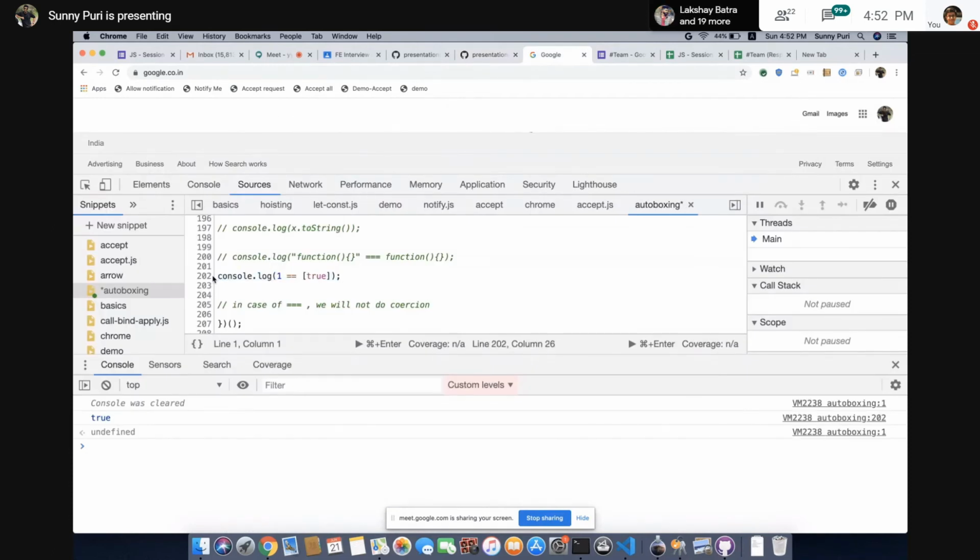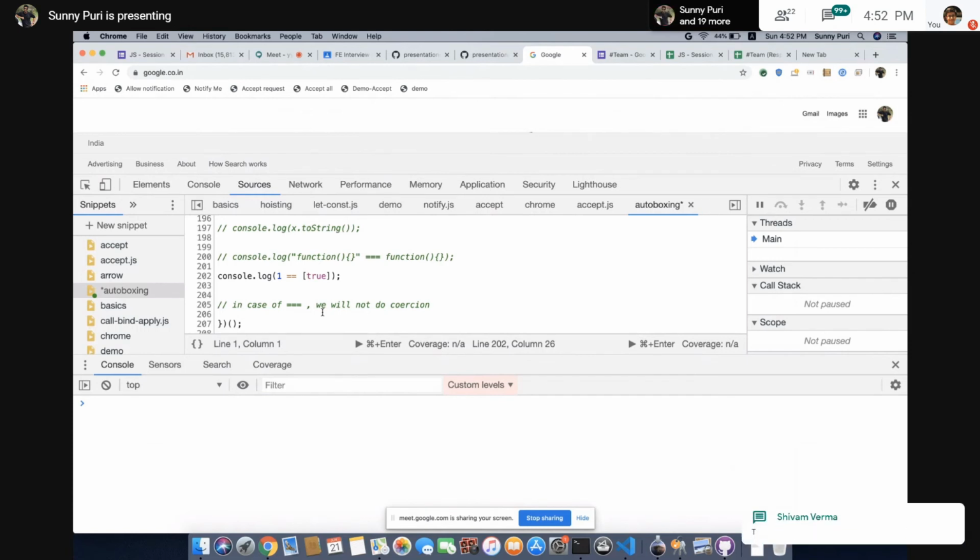What will happen in this case? Guys, don't be in a hurry, just think of it. Number with object. Object will convert first. Object to a number will what? Object will do valueOf first.